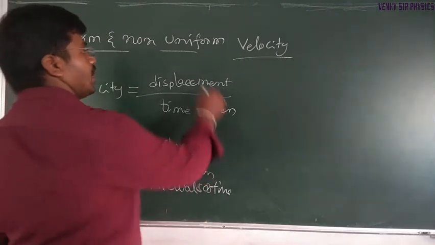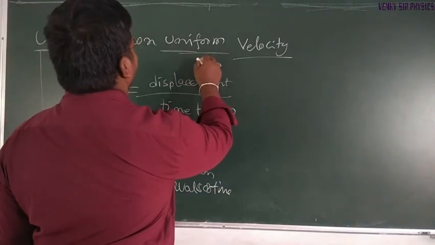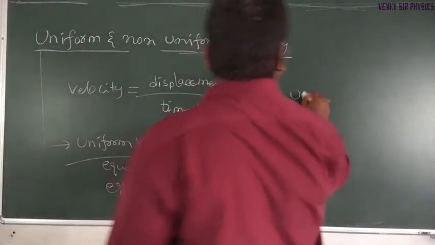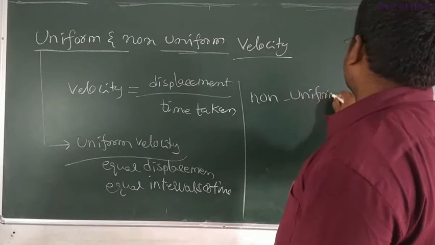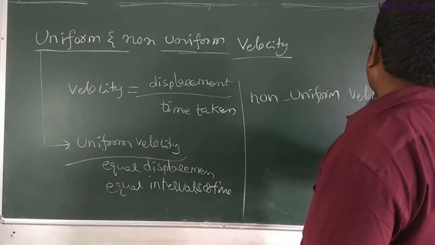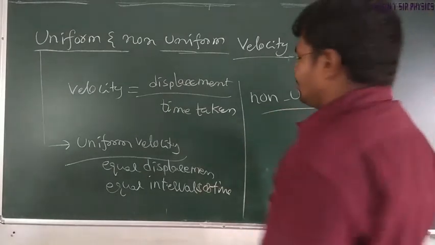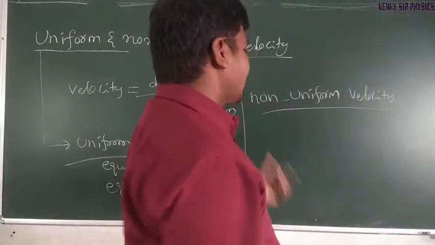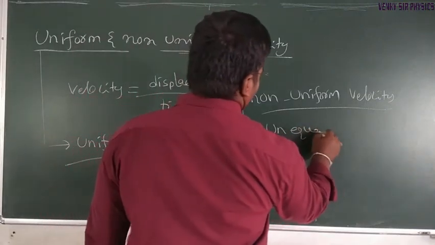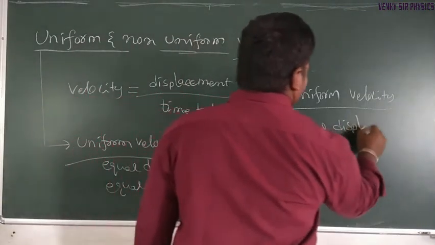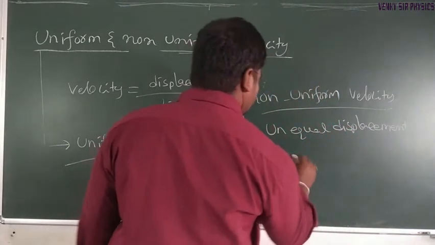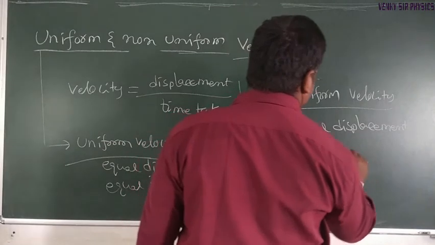Coming to non-uniform velocity: unequal displacement covered in equal intervals of time.